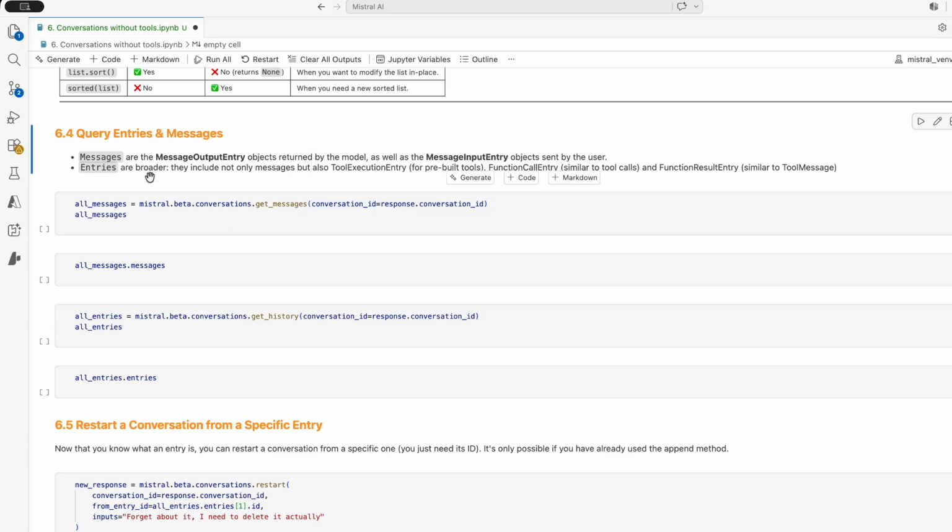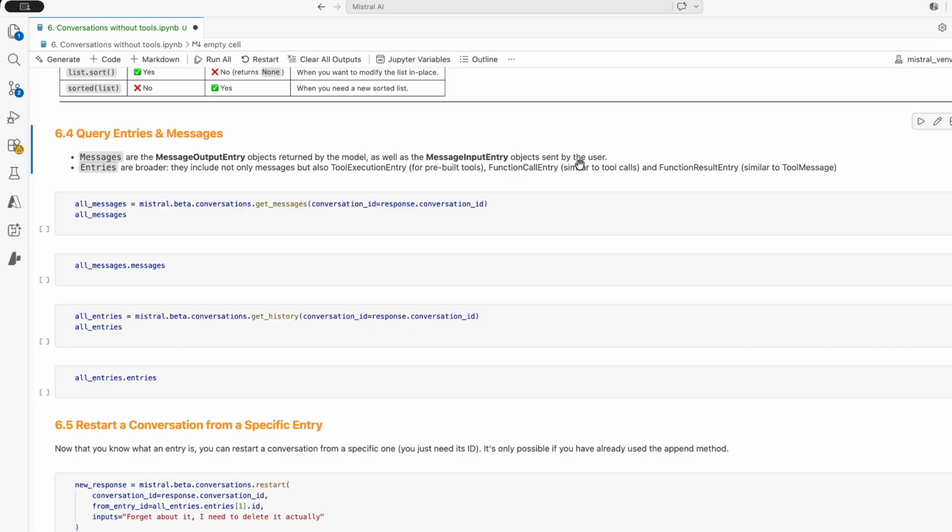Entries, this is a larger concept. It includes all the messages, but it will also include whatever is tool related when we start working with the tools. So if it automatically executed some tools for the pre-built tools from Mistral, we will get this object, tool execution entry. Or if we are dealing with function calling, we will get some function call entry.